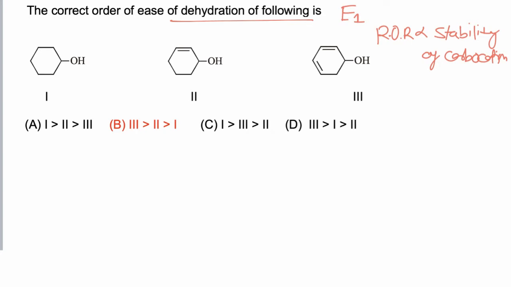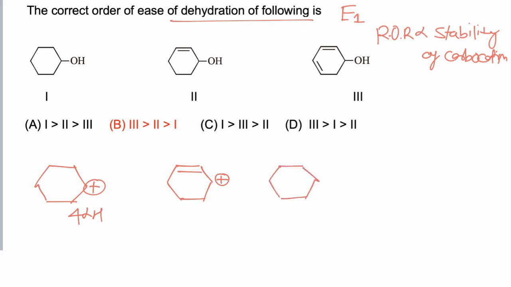So in the first case, the carbocation formed has 4 alpha hydrogens. In the second case, the carbocation formed has alpha hydrogens along with stabilization by resonance, while in the third case, the carbocation formed has extended resonance. So among these carbocations, the third is most stable, then second, and then first. So the rate of dehydration will be maximum in third, then second, then first, and hence the correct answer is B.